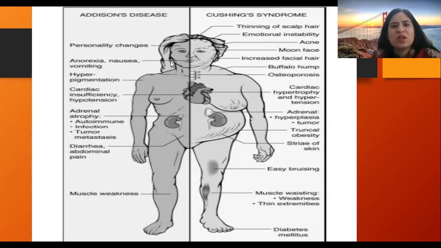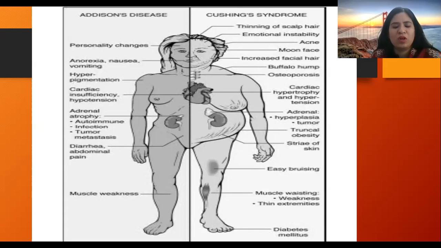And anorexia, nausea, and vomiting might be there in Addison's disease. There is osteoporosis with compression fractures in the vertebral column, and there might be bowing of the spine, right?